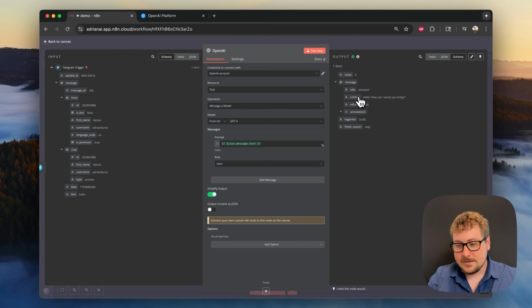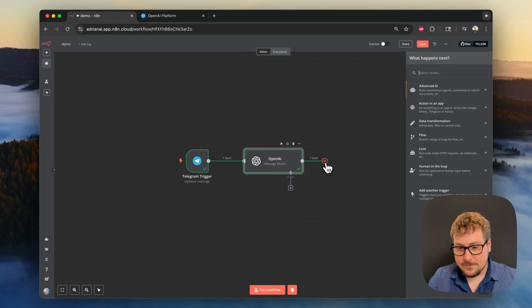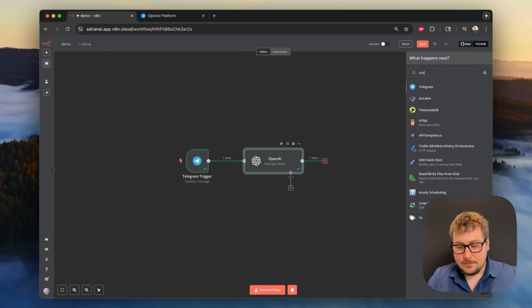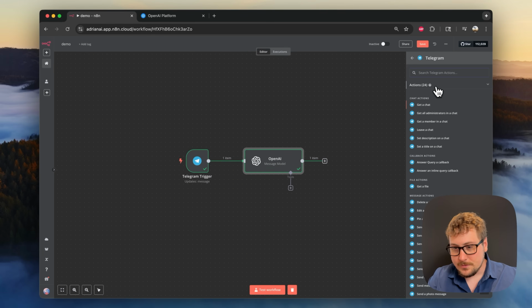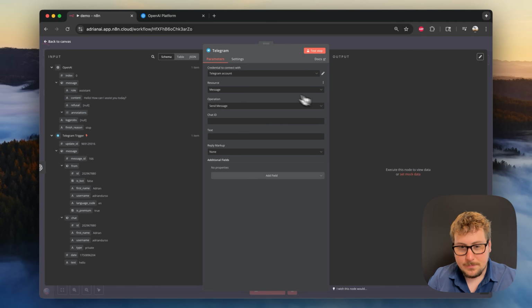So that's good, except for now we want to send it back to Telegram so that we actually get the response on the Telegram app. So I'm going to be closing this. I'm going to be hitting plus after the OpenAI node. I'm going to be searching Telegram. We're going to be sending a message. We're going to be sending a text message, so I'm just going to pop that up here. You'll see we have the Telegram account connected by default. The resource is going to be a message.